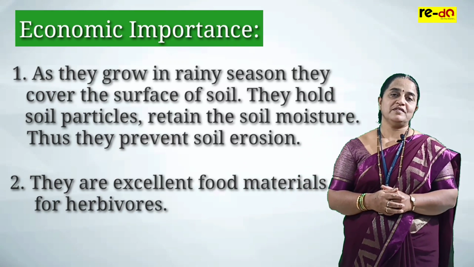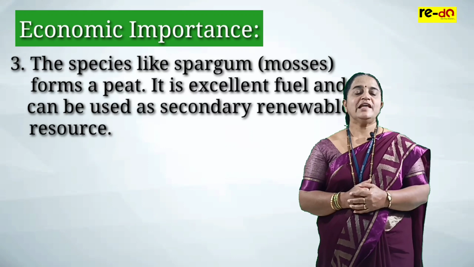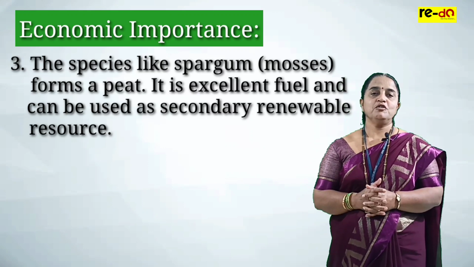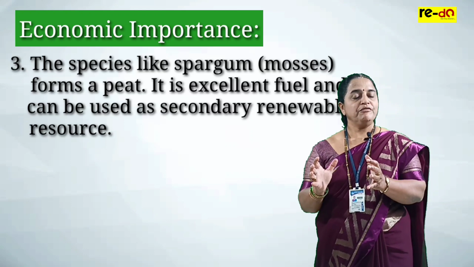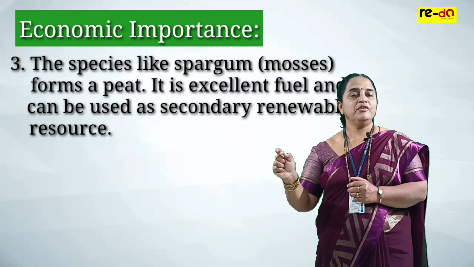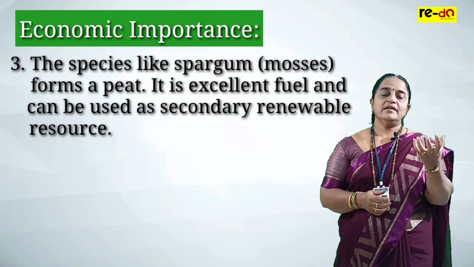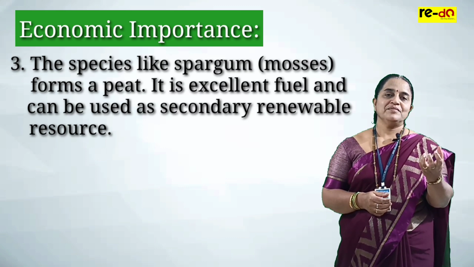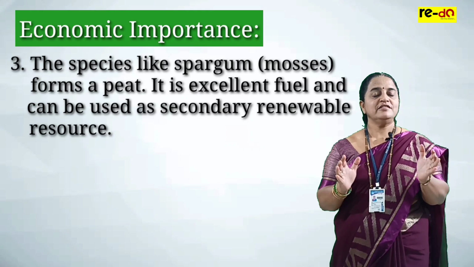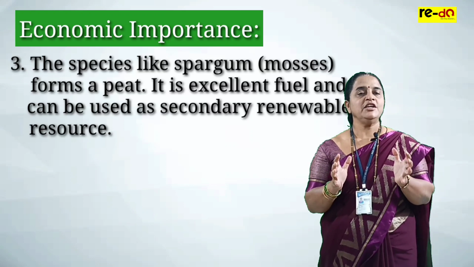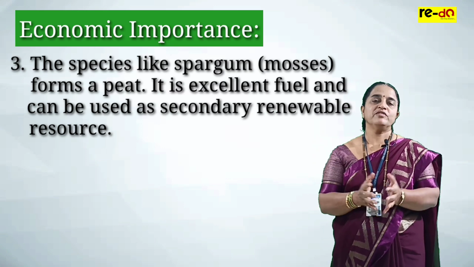Second economic importance, it grows like a mat on the soil surfaces, which is an excellent food material for the herbivores. The third economic importance of bryophytes: species like Sphagnum come under the group mosses. They form peat. It is an excellent fuel. We can use this as a fuel, as a secondary renewable resource. As peat retains moisture for a longer time, it is used for transshipment of living material. Transshipment means if you want to transfer any organ or tissue in a moist condition, then we can use these peats of the mosses.